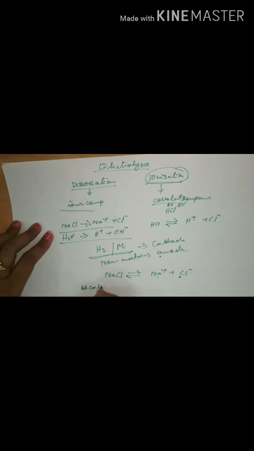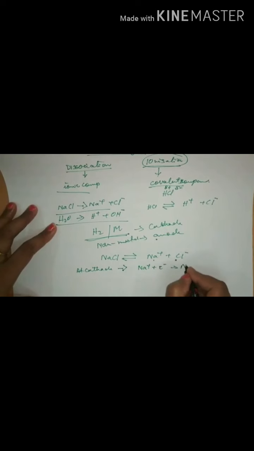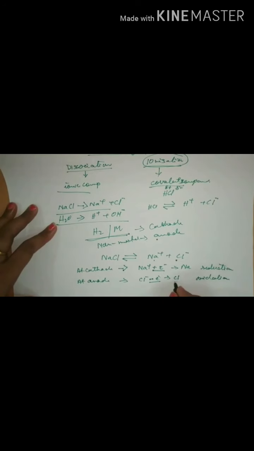So at the cathode, the reaction that takes place is Na+ plus an electron gives you Na. So what is happening here? Gain of electrons, so reduction is taking place. At the same time, at the anode, the Cl- loses one electron to give you Cl. Loss means oxidation takes place. Single Cl is very unstable, so 2 Cl together give you Cl2 gas.